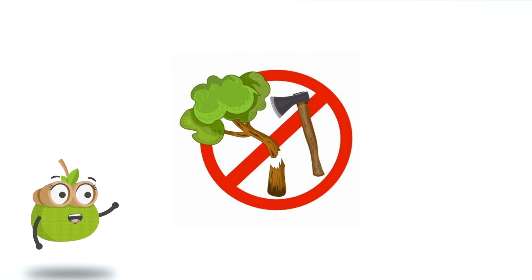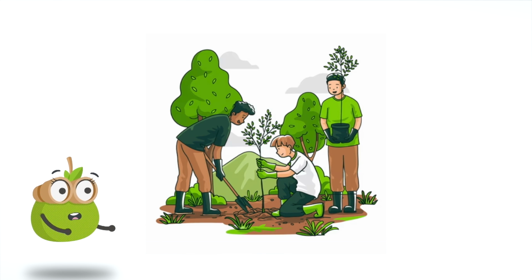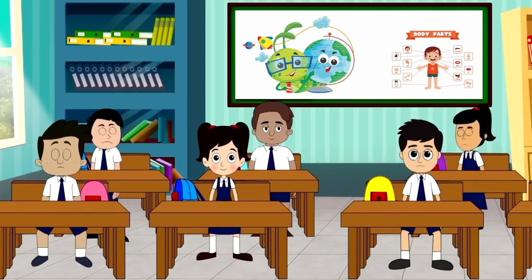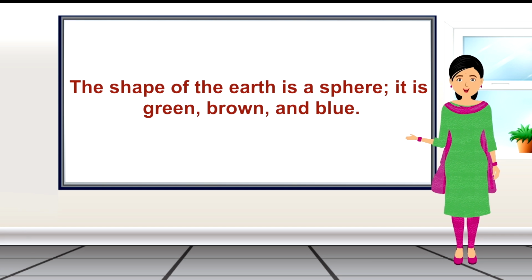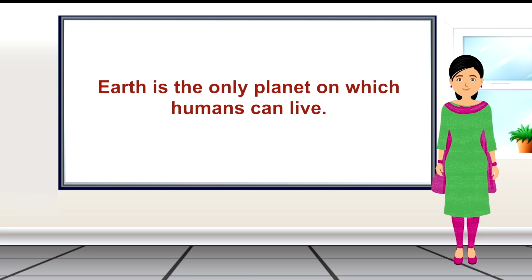Let us review what we have learned today. The shape of the earth is a sphere. It is green, brown and blue. Earth is the only planet on which humans can live.